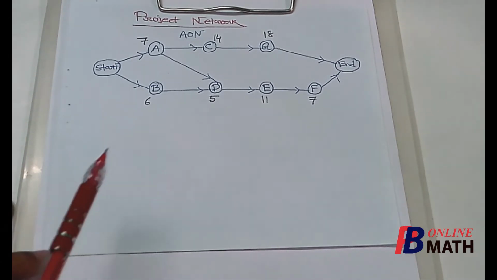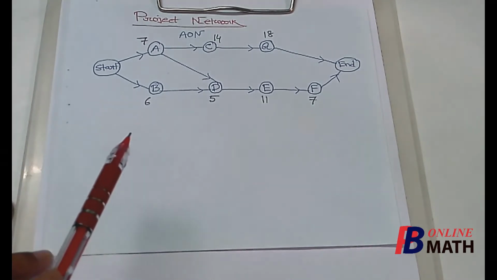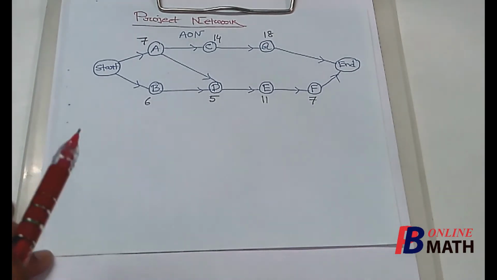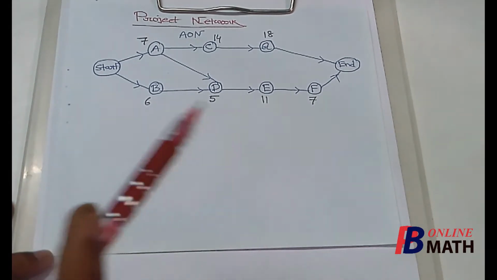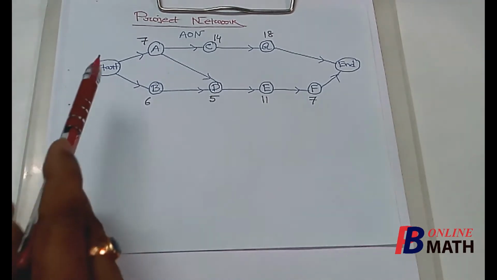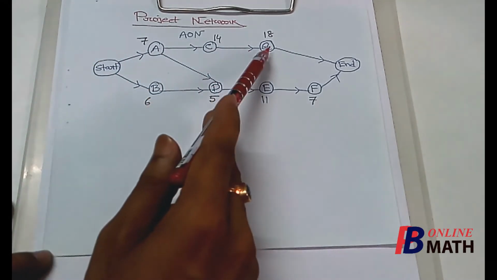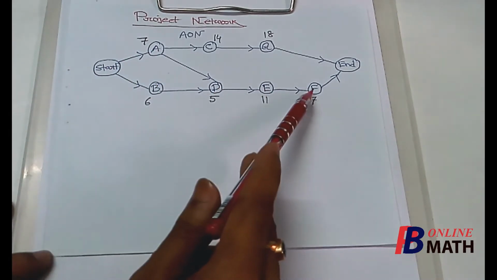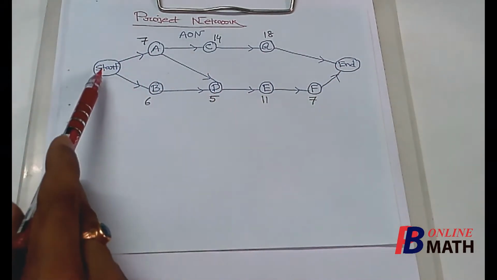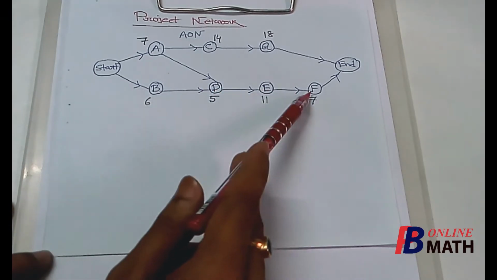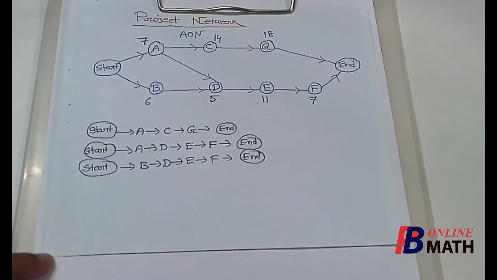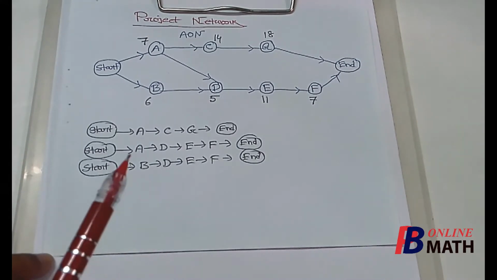Now the same can be done in this problem also, but here we can directly find the critical path from this project network. Here we find that from start to end there are only 3 paths available. These are from start to A to C to G to end, from start to A to D to E to F to end, and from start to B to D to E to F to end. So we have written all the three paths.